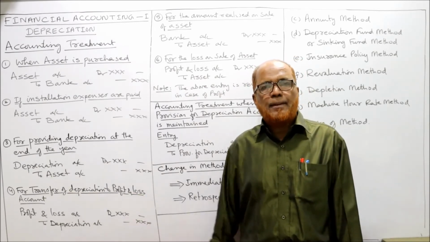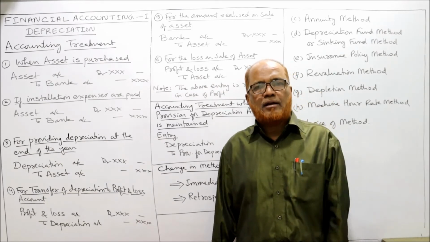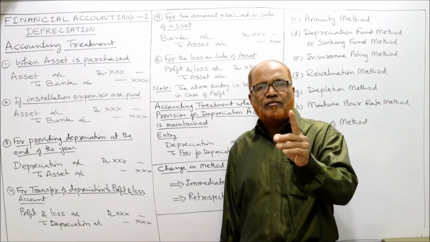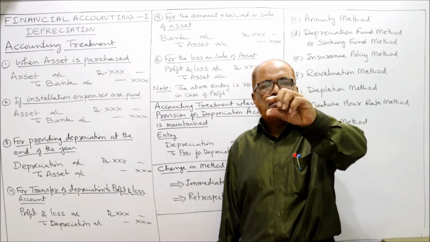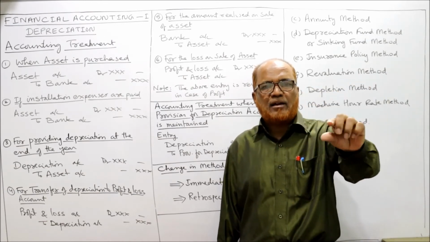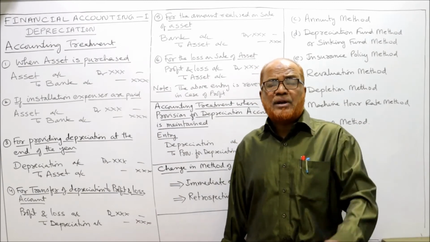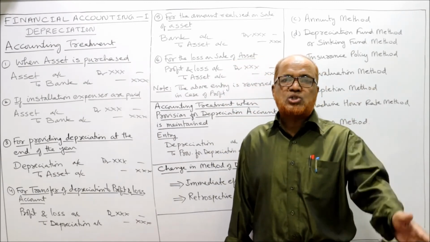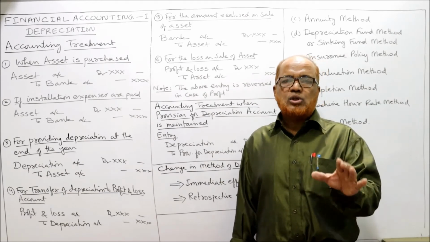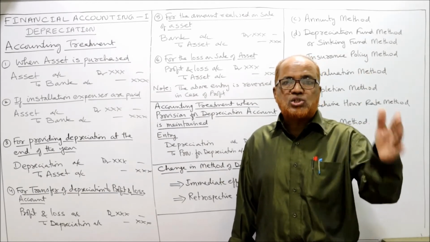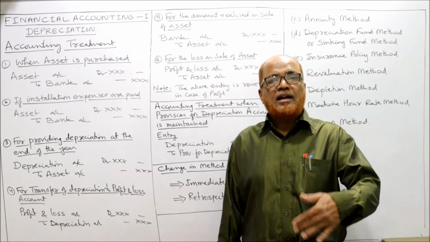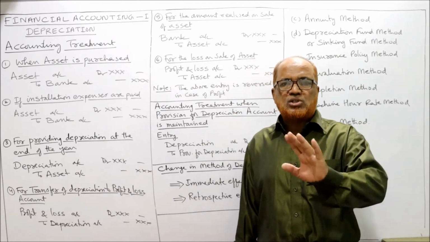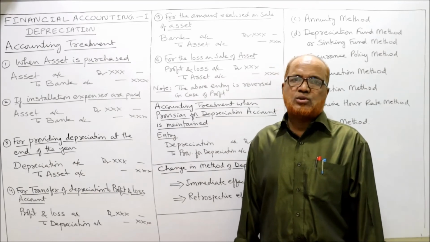The entry will be the same: asset account debit to bank. Example, 1 lakh rupees is the cost of the machine we purchased. Entry will be machine account debit 1 lakh to bank 1 lakh. After purchasing the machine, we have to spend 10,000 rupees on installation. Then the entry will be the same, machine account debit to bank 10,000. Now the machine cost is not 1 lakh, it is 1 lakh 10,000.